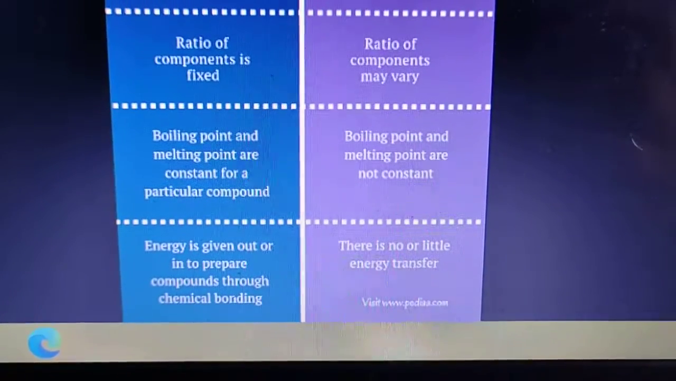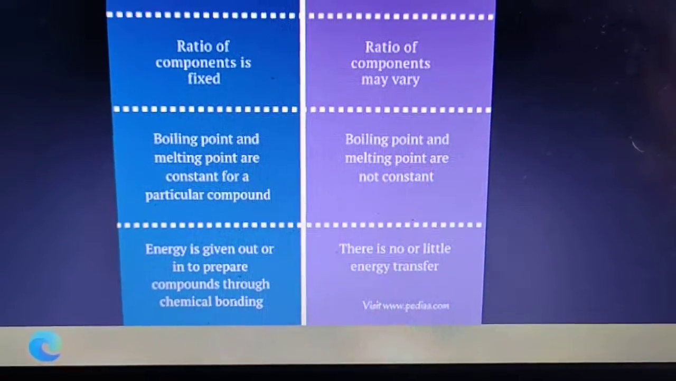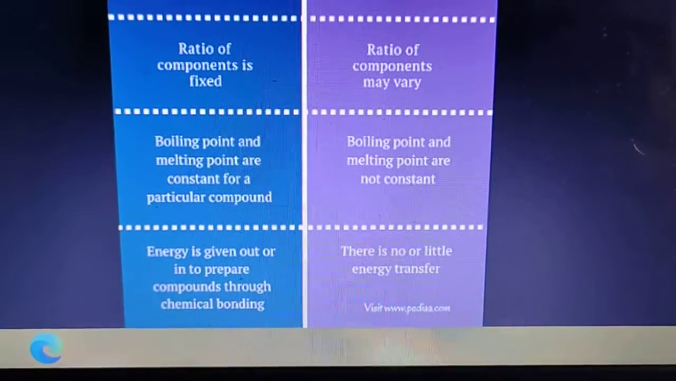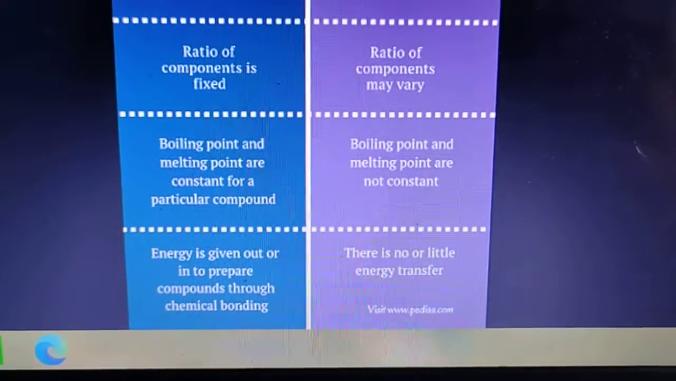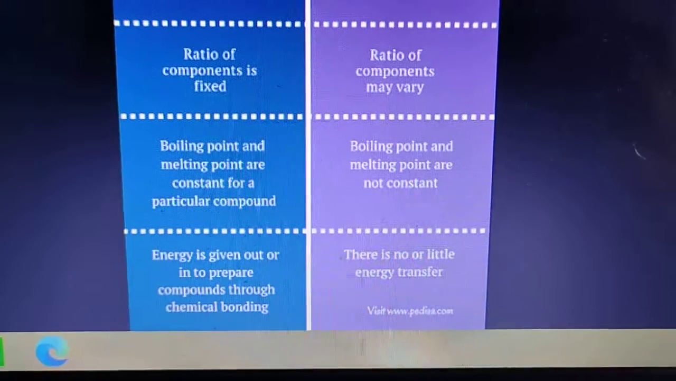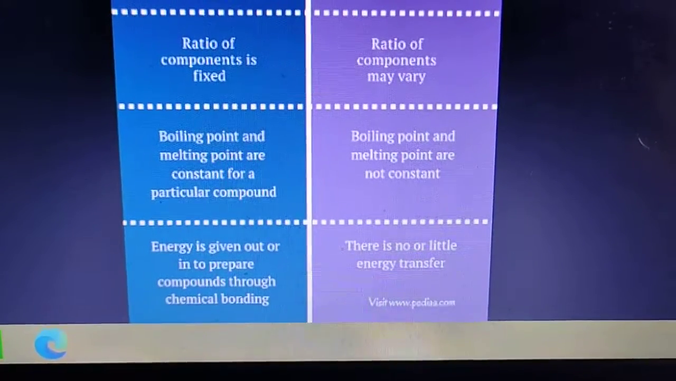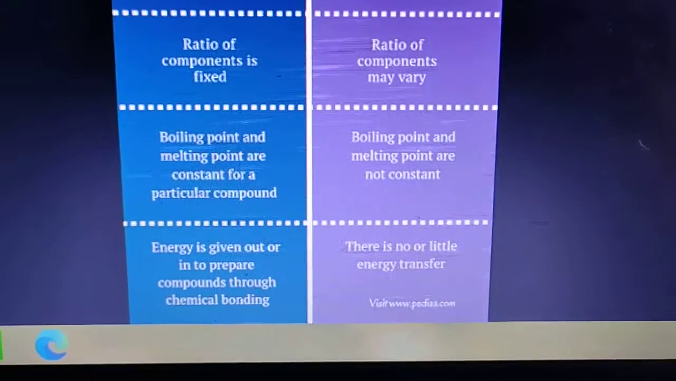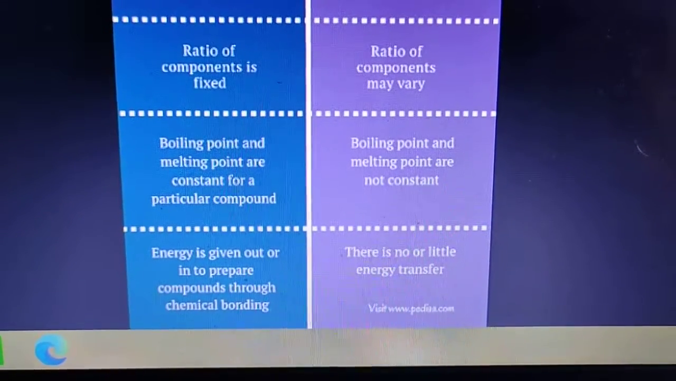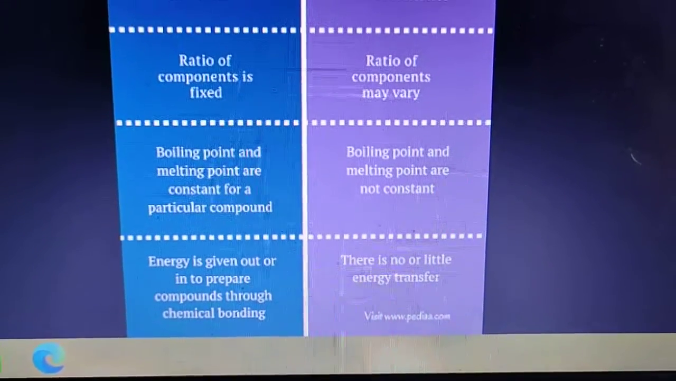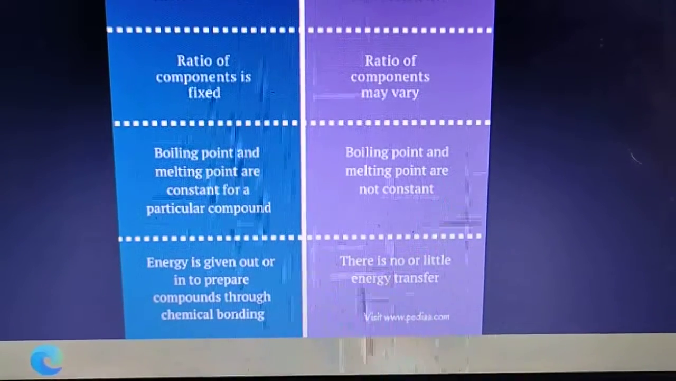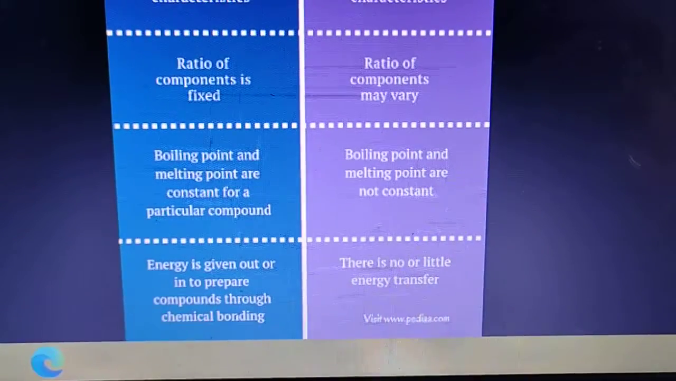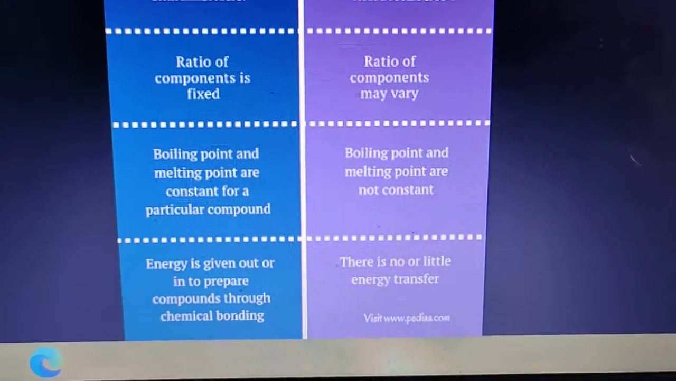Now this point, ratio of components is fixed. This means the components of a compound are always present in a definite ratio by mass. For example, H2O, 2 atoms of hydrogen and 1 atom of oxygen. The ratio is always fixed, 2:1. Then the ratio of components in a mixture may vary, meaning the components of a mixture may be present in any ratio.